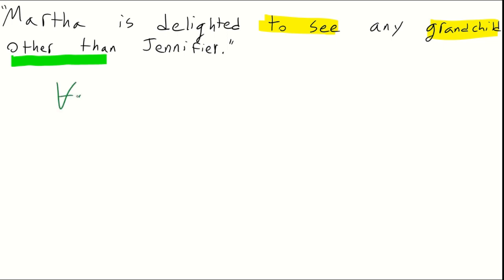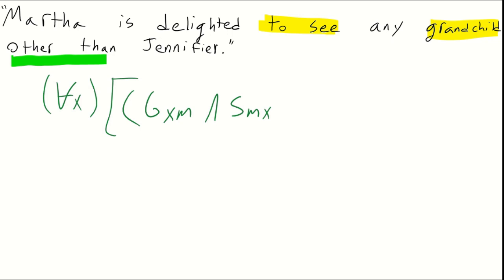Let's say for all x, so our antecedent, we'll have to say that x is a grandchild of Martha, so capital G, lowercase x, lowercase m, and we want to say Martha sees x, so capital S, lowercase m, lowercase x. So we have this other than Jennifer. So it cannot be Jennifer. So and x cannot be Jennifer. x is not identical to Jennifer.